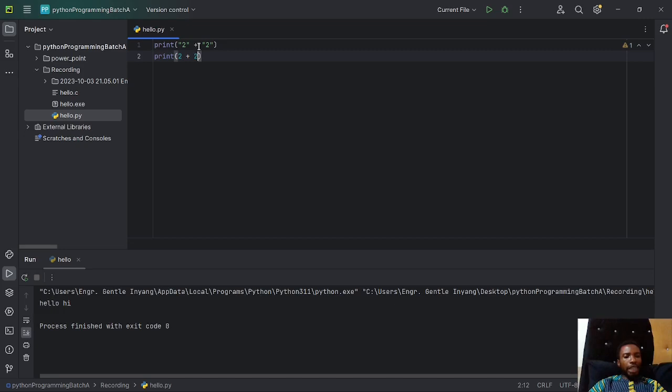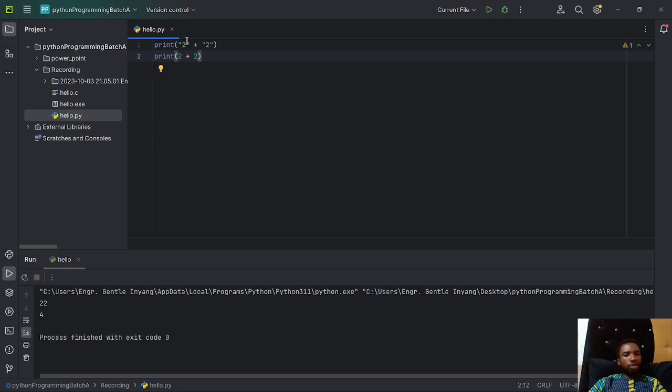So it's going to concatenate them together, join the two things together, and the result is going to be 22. In your own mind, you're going to think it's 22, but it's not actually the number 22, it's a string. So let's assume it's 22, and this other one is going to give us 4 because we're actually adding two numbers together. On running this code, you can see we have 22.